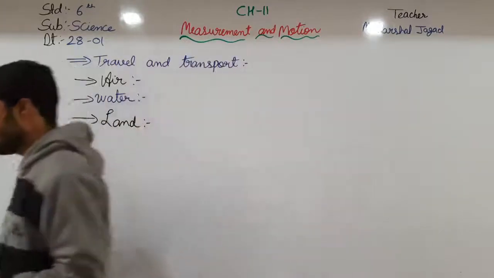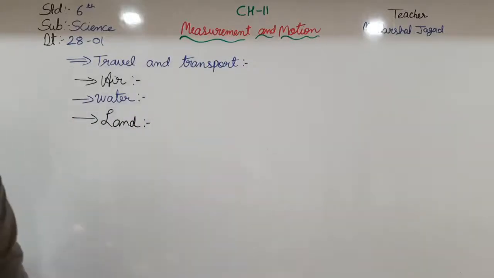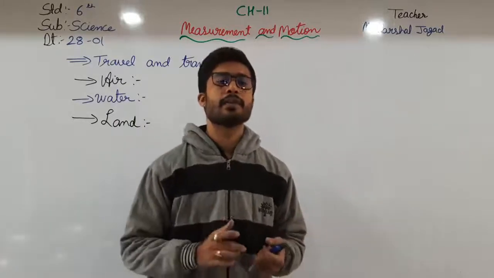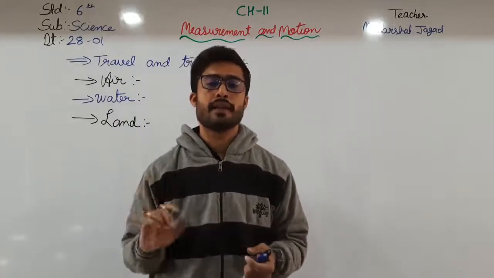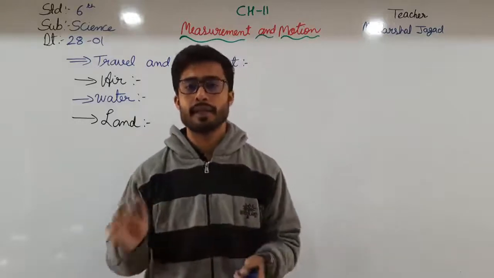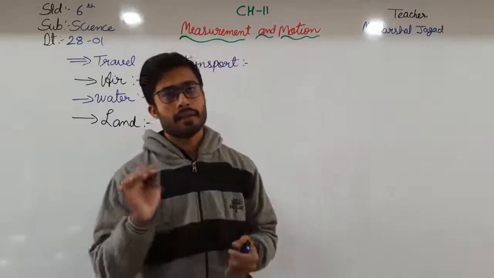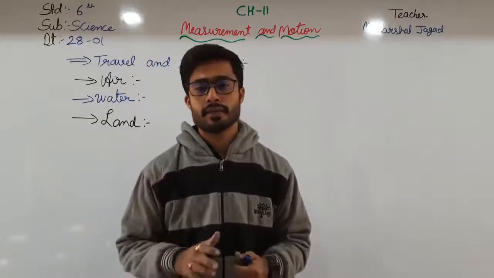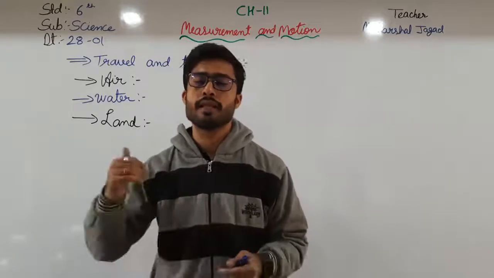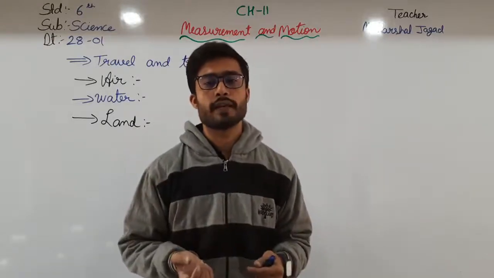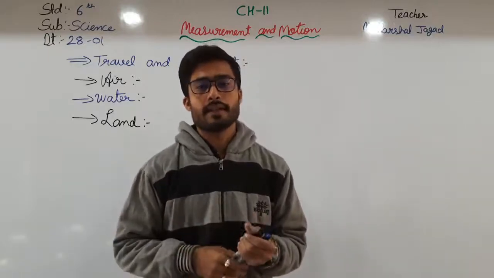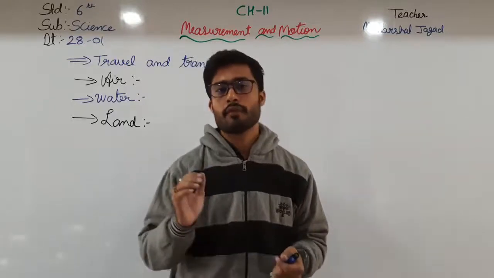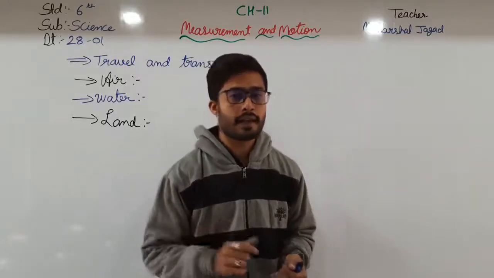So here, if we know the destination that I have to reach, then I should also know the measurement: that many kilometers, that many meters, that many centimeters, or other units. There are different units of measurement. So if I want to go from here to Rajkot, then I know it is about 150 kilometers. If I travel by bus, it will take 4 to 4.5 hours. If I travel by car, it will take 3 to 3.5 hours.